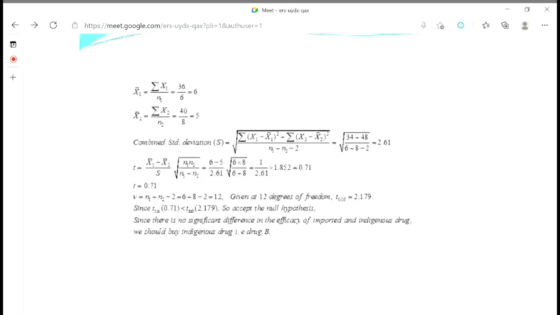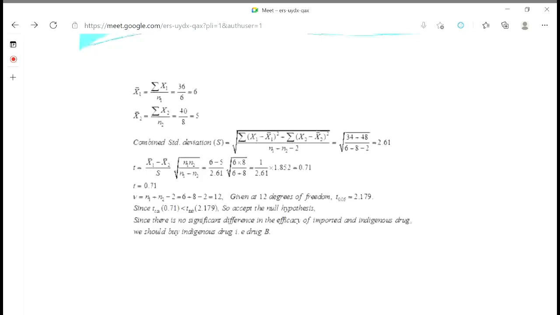So everything you know here, n1 is equal to 6, n2 is equal to 8. And then x1 bar, x2 bar are 6 and 5, and s we have calculated as 2.61. So if you put everything in, then it comes to 0.71. T means 0.71. Now after this 0.71, it is written mu, that is not v, that is mu